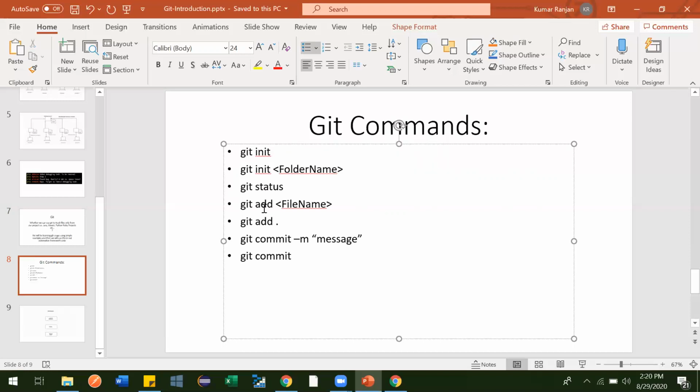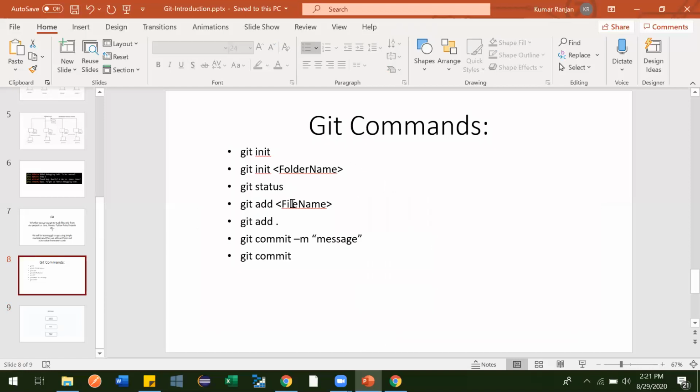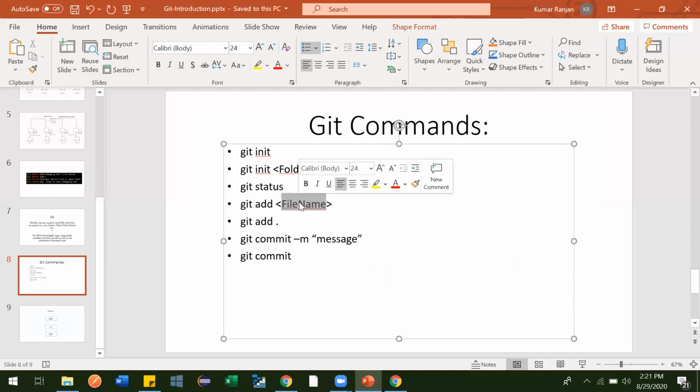Now, git add. The git add command is used to add your file to the staging environment. To commit any file to the Git repository, you have to add those files to the staging environment. Git has three different stages, which I'll teach in the next tutorial. For the time being, you can see we have the working directory, the staging environment, and the local Git repository. To add any file to the Git repository, it first needs to be added to the staging environment, and after that you can add it to the Git repository.